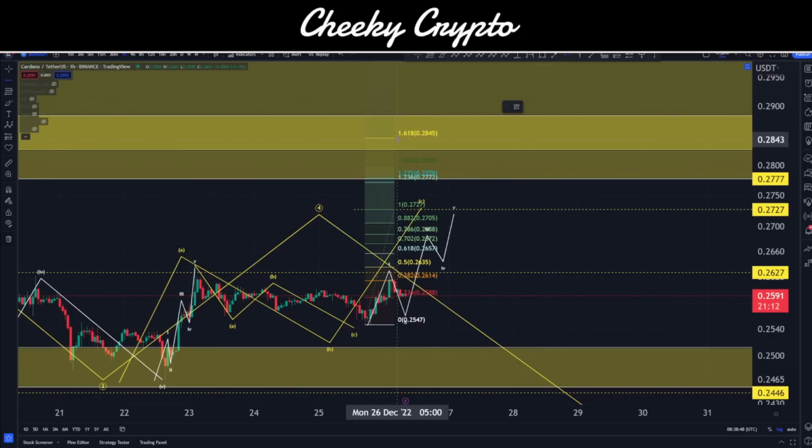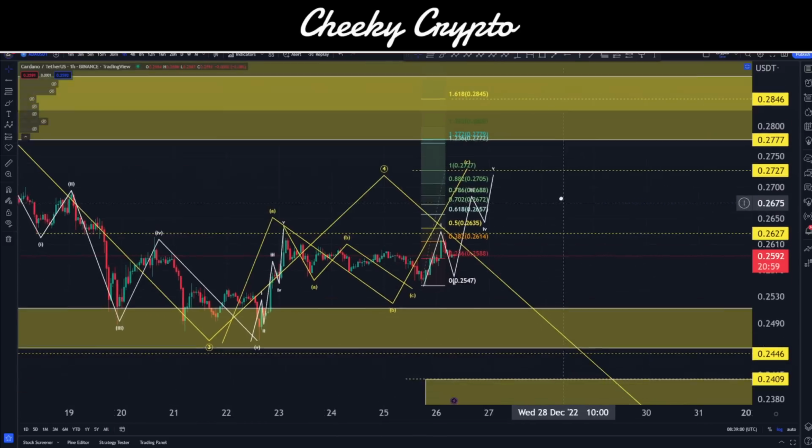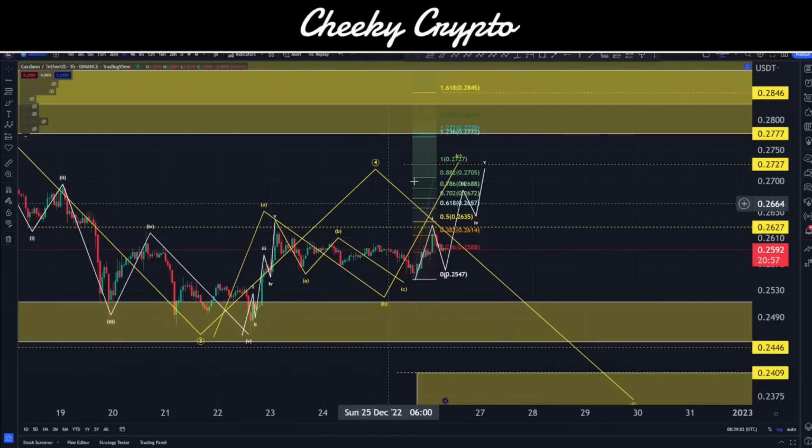Now, I'm going to put a little dashed line right up here as well. This is 28.45. 28.45 would be our 1.618 area, and that would tell us that we're actually going significantly higher, and we'll be going into more of a 5-wave structure to the upside. So that would be where we would consider that.